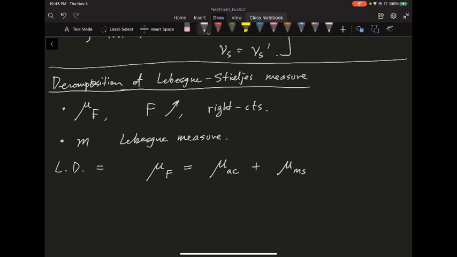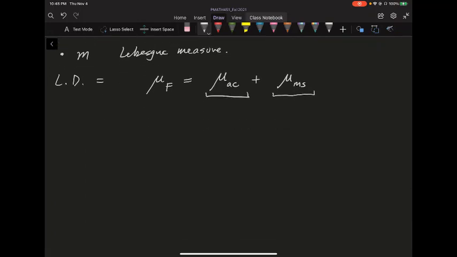So let's talk about each one of them a little bit more. Of course, these two have to be Lebesgue-Stieltjes measures again, but the first one, the absolutely continuous part, by the Radon-Nikodym derivative, is essentially given by an integral of some function with respect to the Lebesgue measure. So this is how the first part is defined.